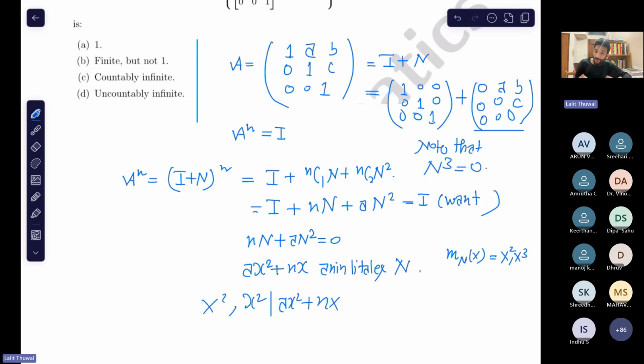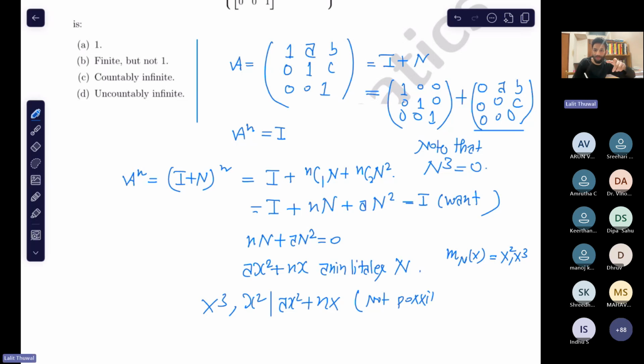But is this true? What do you think? Is this true? No, right? It is not true, so it is not possible. Both a and n are non-zero. Okay, keep that in mind. Not possible. So what do we get? We get that if a is not equal to identity, then this thing can never be 0, no matter what the value of n.